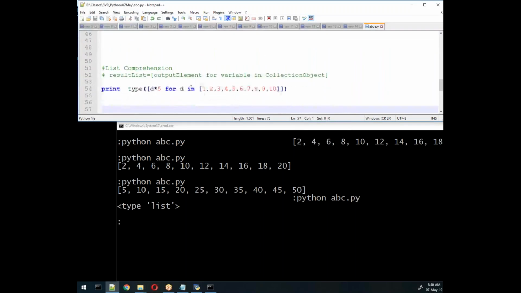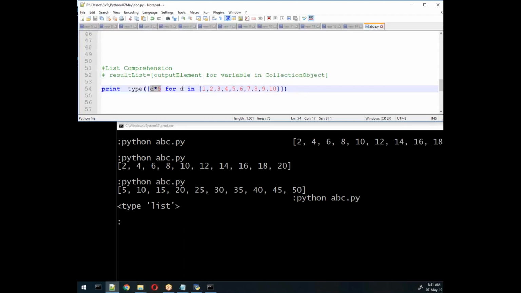Another thing is the in keyword, then the variable. That variable you need to use here, the same variable. With the help of this variable we can create an expression that will generate some new value.